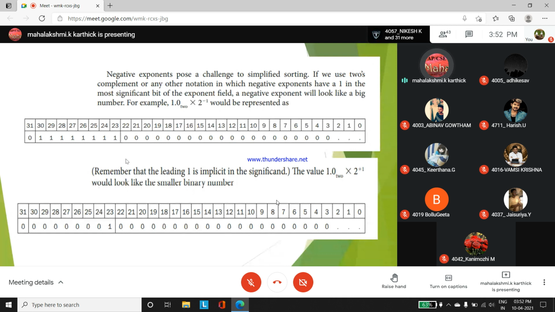What is 2's complement? In the case of positive 1, as it is a positive number, the most significant bit will be 0, and you know the value for 1 when you do biasing.